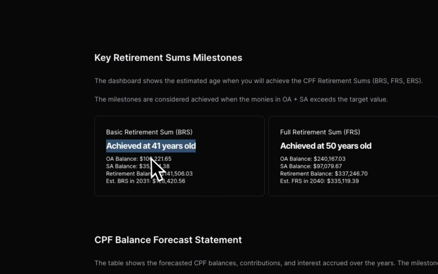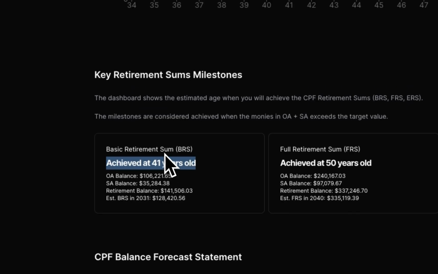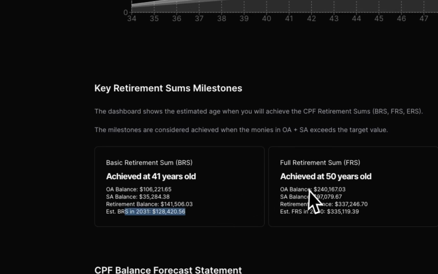X over here, he's earning $3,000, and with the current balance, he's going to achieve his BRS at 41 years old, right? And that's where you can see his OA balance is this amount, his SA balance is this amount, and the retirement balance is the total of OA plus SA, right? Because MA actually will get forwarded. So we can see that the retirement balance is this, and the estimated BRS in 2031 based on the inflated rate will be around this one, right?